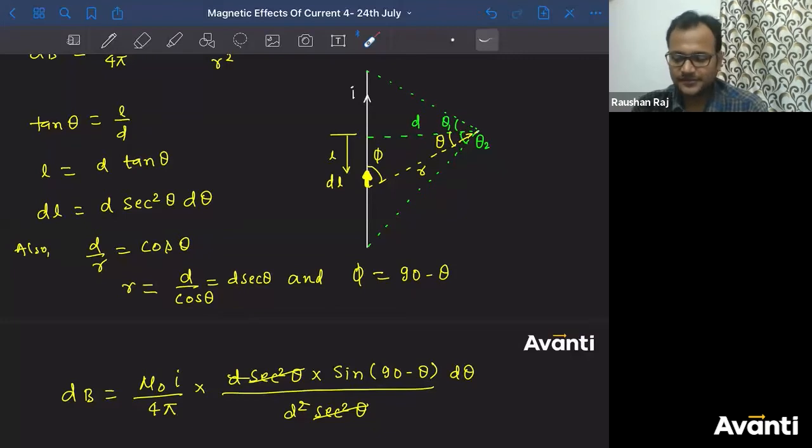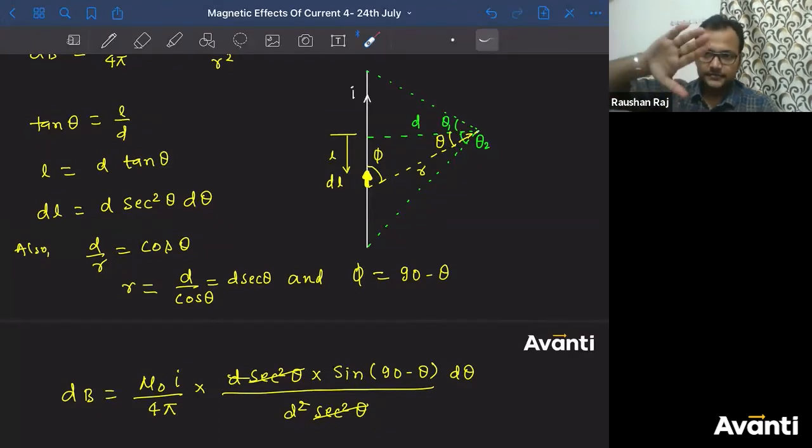No Prakriti, ऐसा नहीं करते. देखो, direct your right hand fingers along the first vector, that is dl, in such a way that palm should be facing towards vector R or the second vector. The thumb will give you the direction of dl cross R. बोलो क्या होगा? dl cross R. देखो कैसा है इधर? R is in this way. थोड़ा सा ऐसा करेंगे. You do like this or like this.